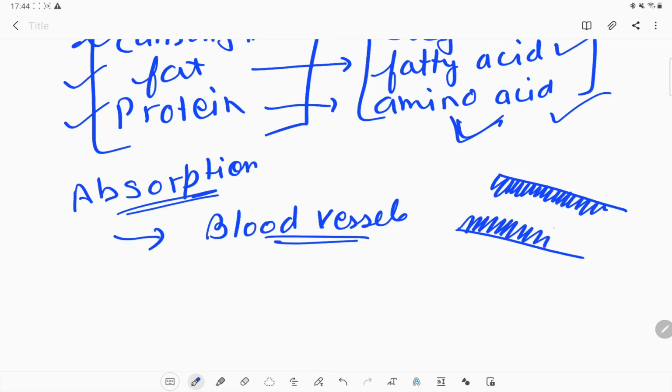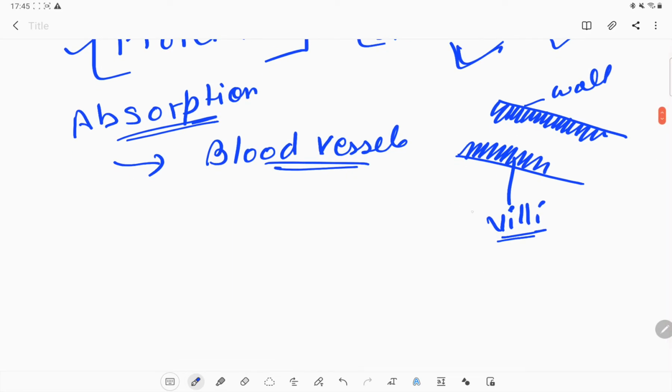So this is the wall of the small intestine, and these finger-like projections we call villi, and these villi help us absorb the food particles and pass that absorbed material to the blood vessels.